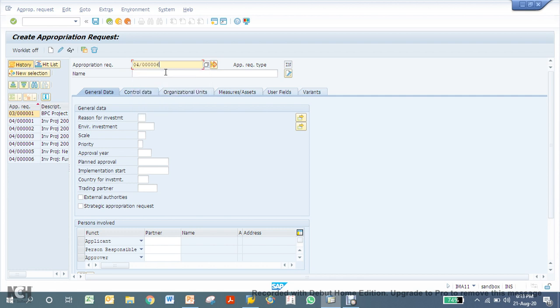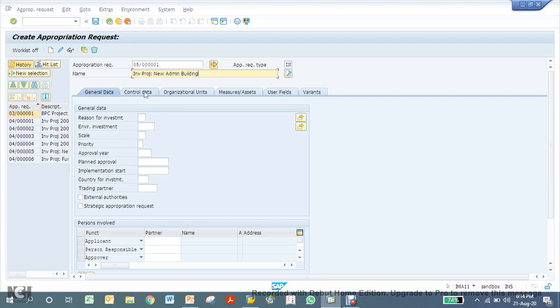So I am creating this new project. It should start in this fashion. It can be completely mapped to your project's masking, or it can also have its own numbering sequences. But it's recommended to have it like what you have for your projects. Then you give a text, investment project, new admin building.